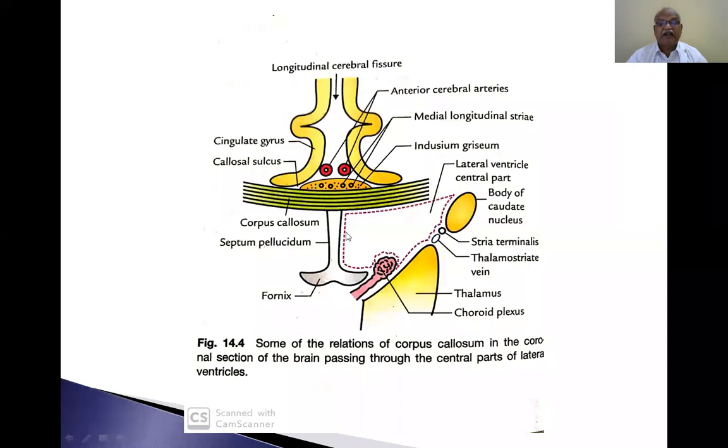So for the central part of the lateral ventricle, the medial relation is the septum pellucidum. The superior relation is the corpus callosum, so the roof is formed by the undersurface of the corpus callosum. If you see this diagram, you can see the central part of the lateral ventricle and its relations. This is the coronal section of the corpus callosum showing relations with the lateral ventricle and indusium griseum. The substance covering the superior surface of the corpus callosum is called indusium griseum.